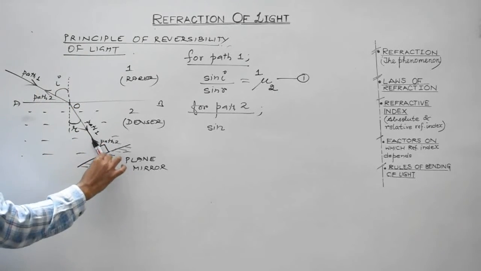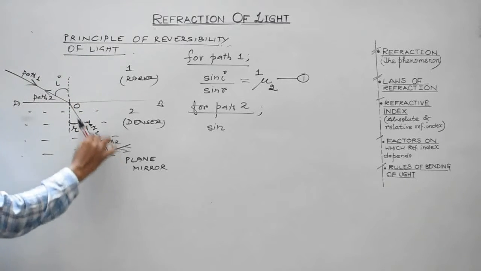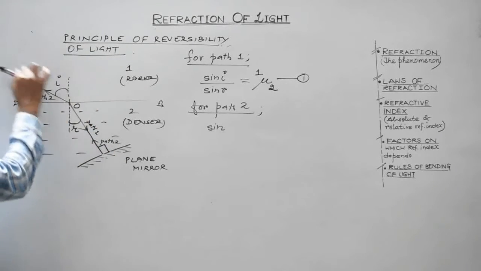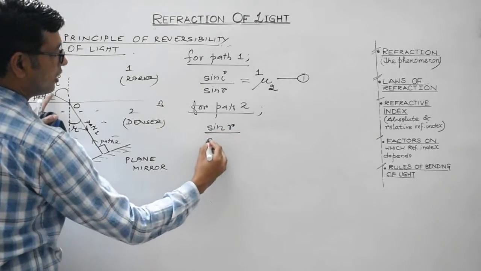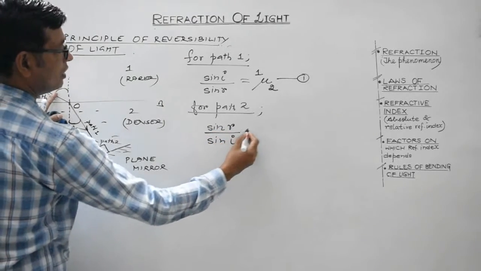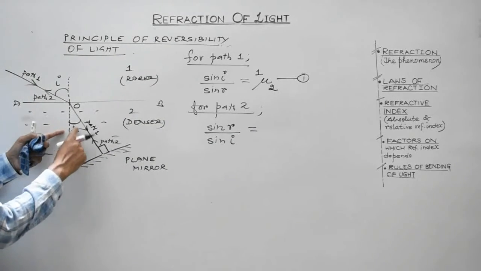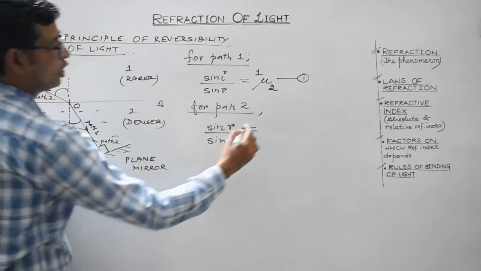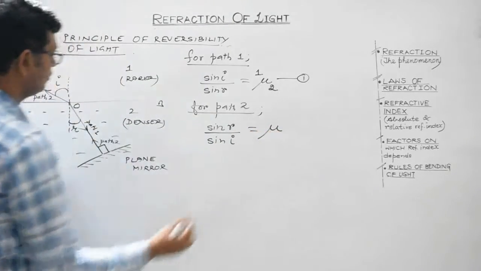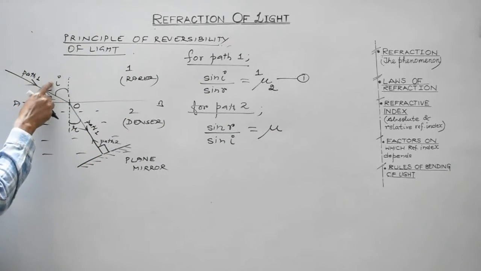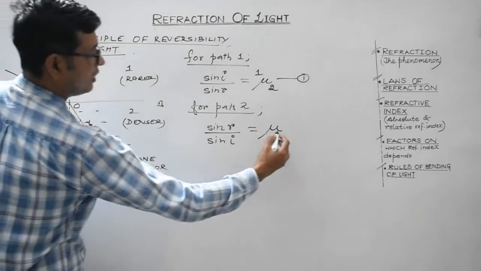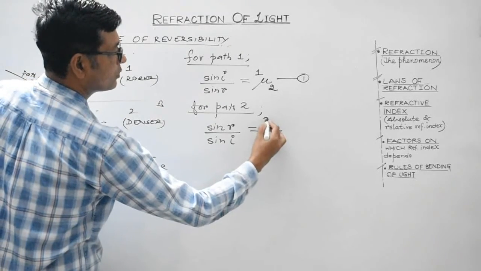So in this case, sine of angle of incidence divided by sine of angle of refraction will be equal to refractive index of, for path 2, this is the angle of refraction, so it lies in medium 1. So it will be refractive index of medium 1 with respect to medium 2.